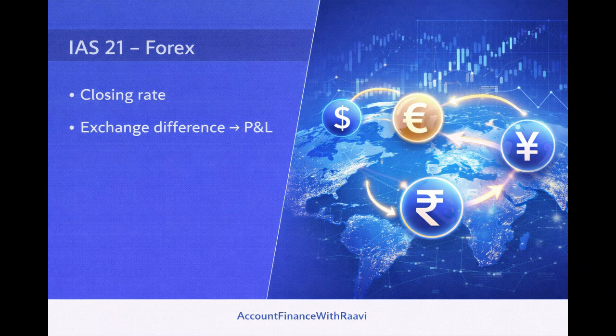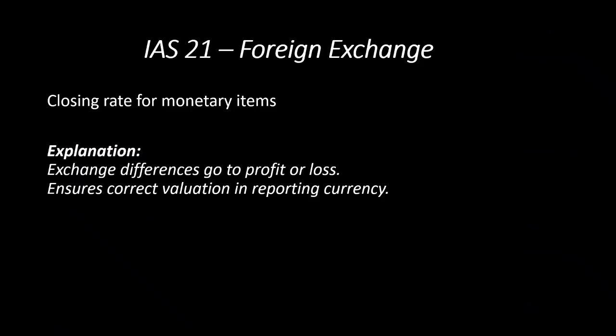Then IAS 21, foreign exchange transactions, nothing but how to deal with foreign currency or exchange differences in foreign currency. Always do remember, IAS 21 clearly says that we need to record at the closing rate, or nothing but the closing exchange rate at the end of the reporting date. And if there is any exchange difference, it needs to be routed through the profit or loss account. So exchange difference goes to the profit or loss account, and it generally ensures the current valuation in the reporting currency. Always do remember, all monetary items we generally present in the financial statements at the closing rate.